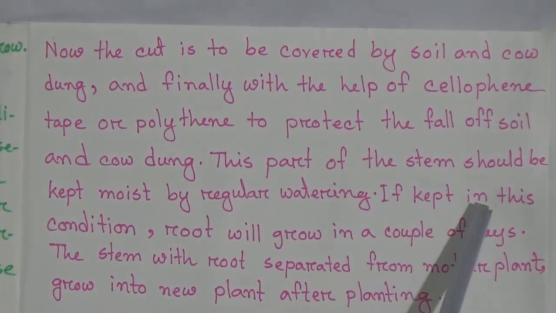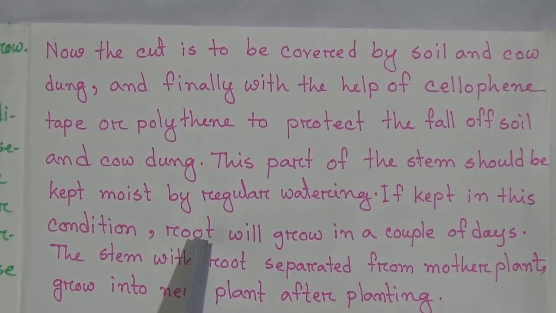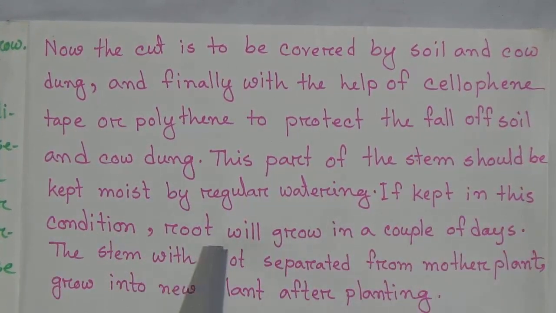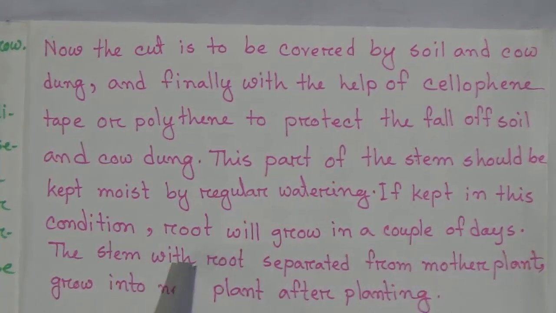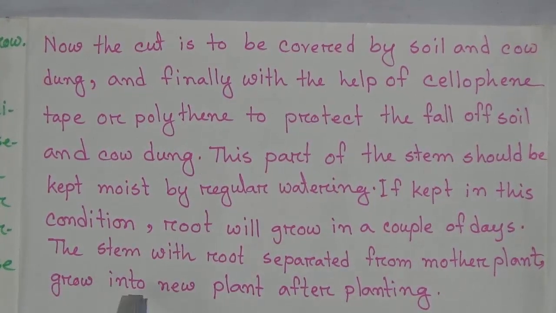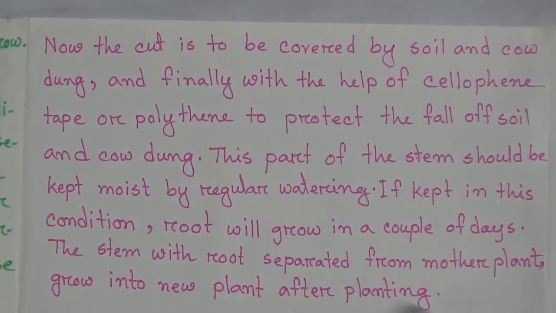If kept in this condition, roots will grow in a couple of days. The stem with roots, separated from the mother plant, grows into a new plant after planting.